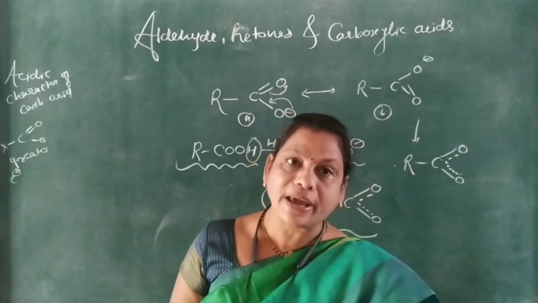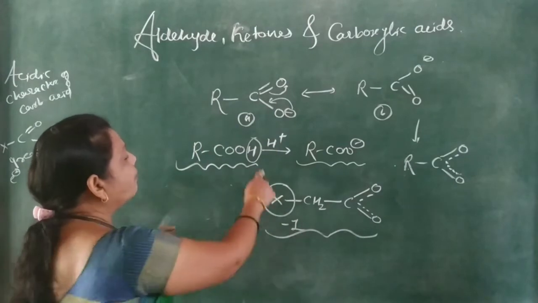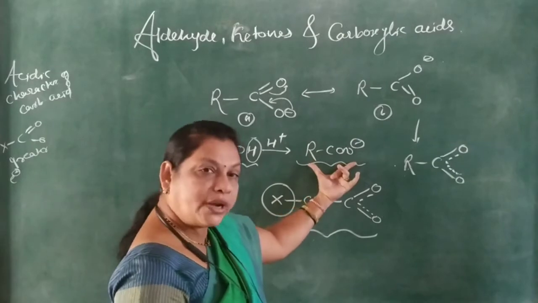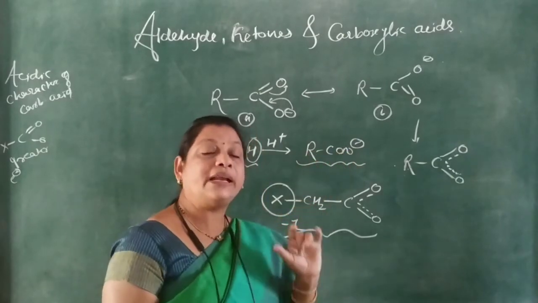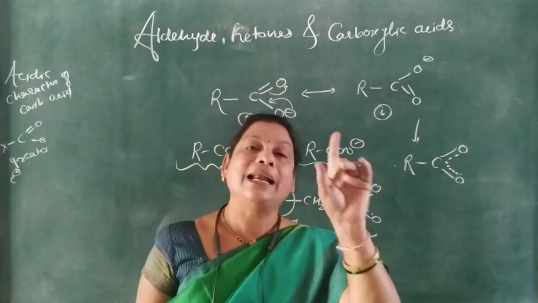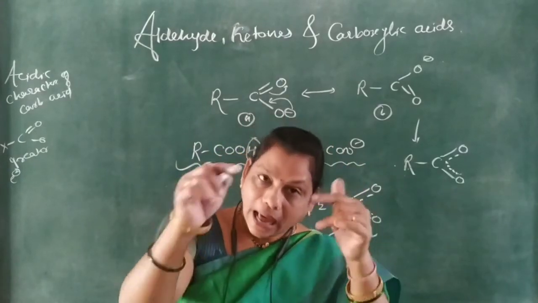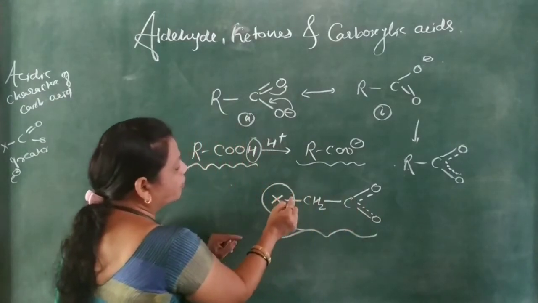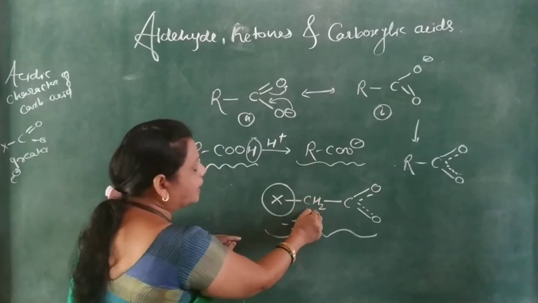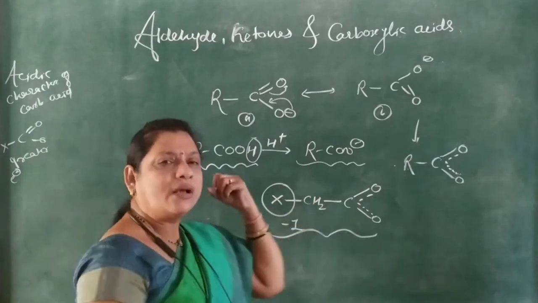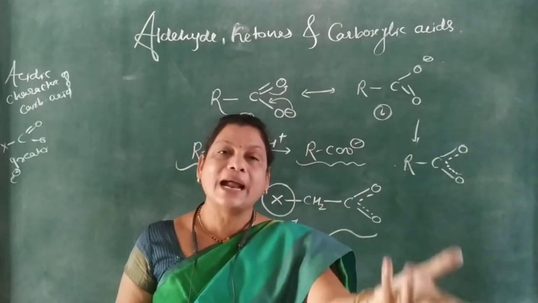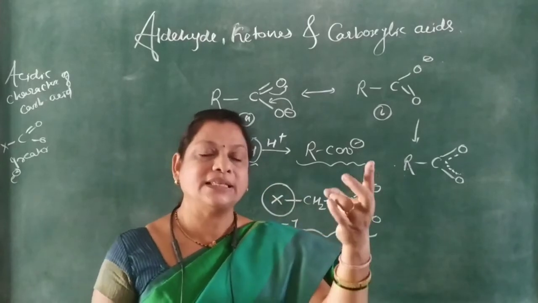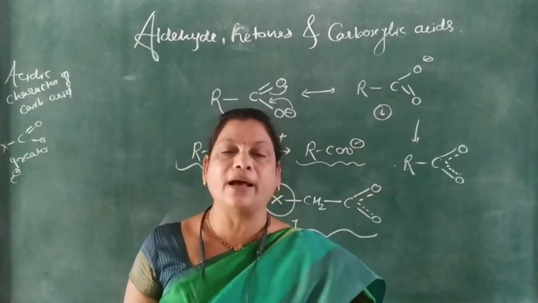And in the same way, here in the carboxylic acid, when a proton is donated by this carboxylic acid, it forms this RCOO negative, and this RCOO negative is the carboxylate ion and it acts as a conjugate base. Now come to this point: in this carboxylate ion, in the alkyl group, any one hydrogen atom or two hydrogen atoms or more than one hydrogen atom gets replaced by an electronegative atom of an element, just like CN, NO2, OH or a halogen atom.